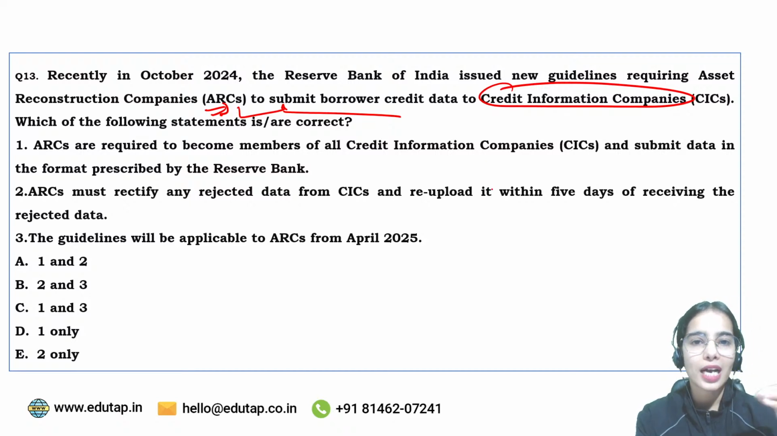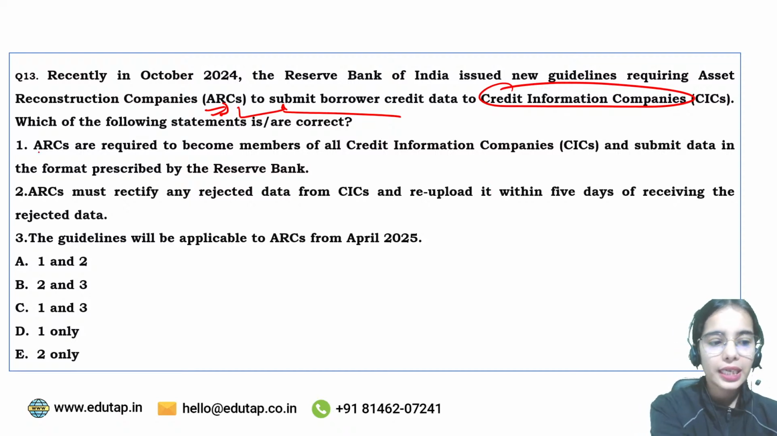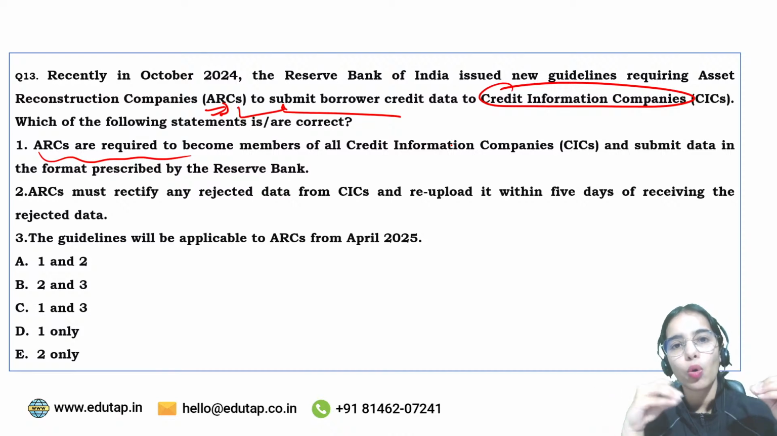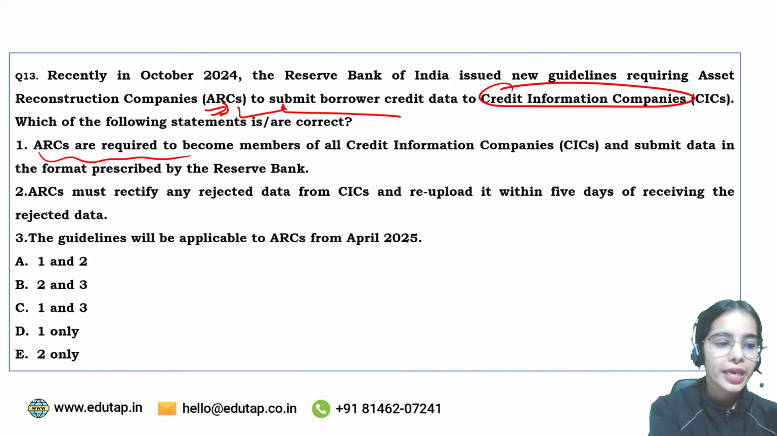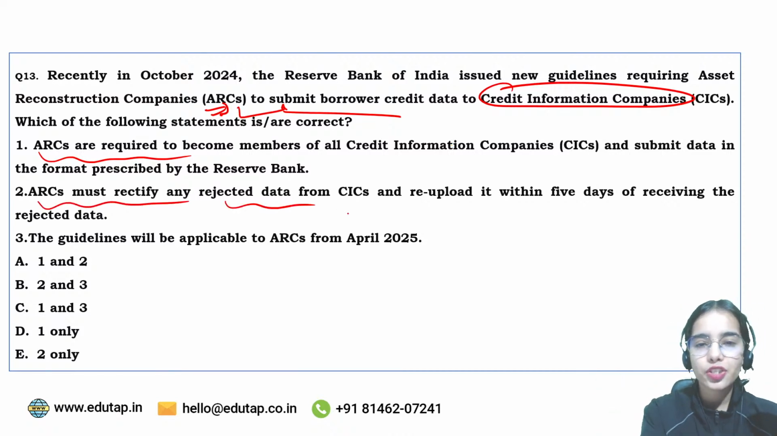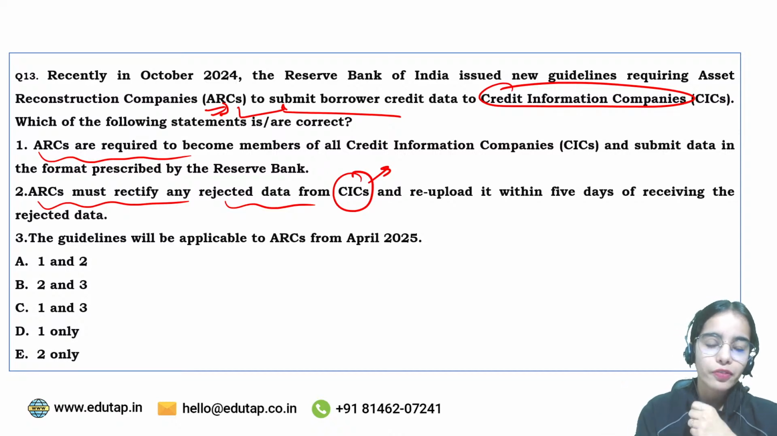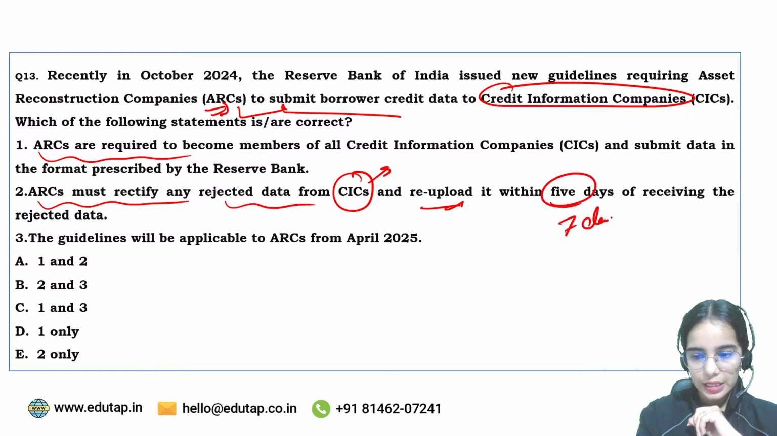Now there are the rules that have been changed. It has been said that the ARCs are required to become members of all the credit information companies, and the ARCs have to share the data with all the credit information companies. ARCs must rectify any rejected data from the CIC. So if CICs have rejected the data because the format is incorrect or because of whatever reason, ARCs have to rectify the data and re-upload it within a period of 7 days.